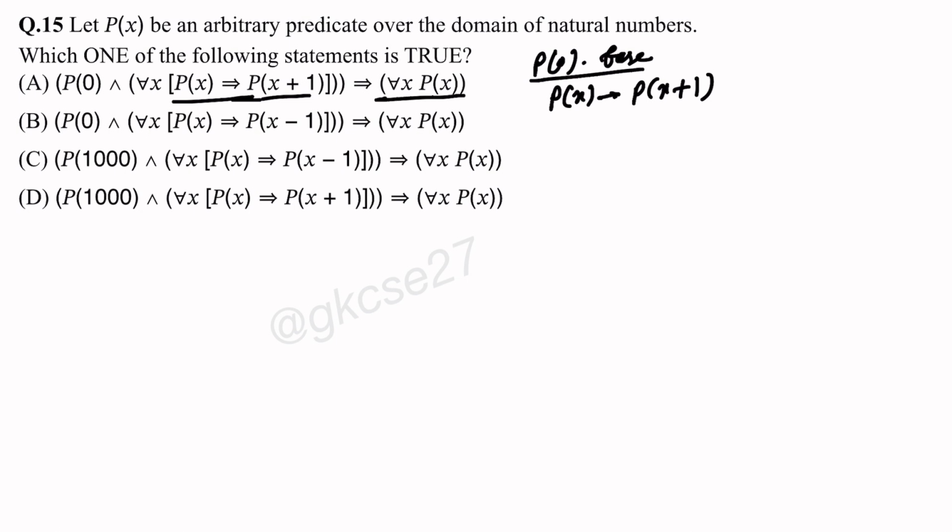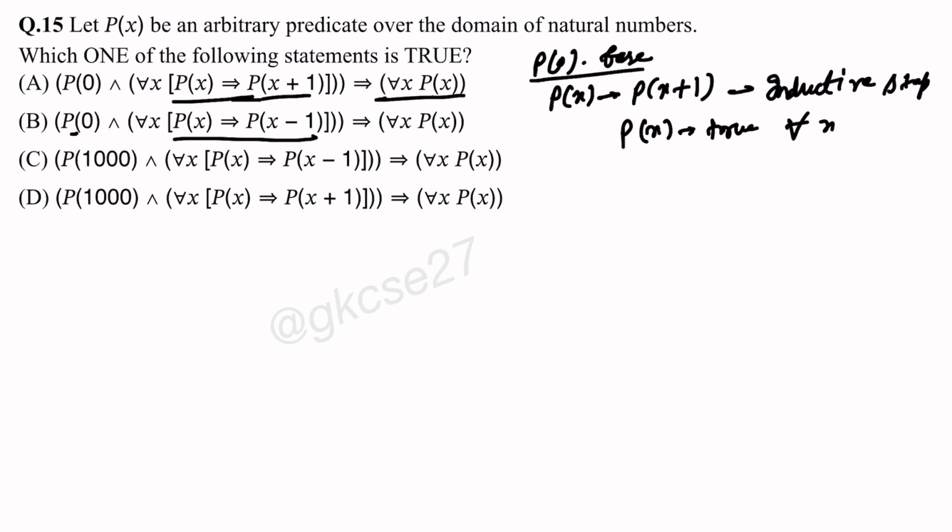So the base case is satisfied, and the inductive step is also satisfied here for all the cases. This is the inductive step. So here the conclusion will be P(x) is true for all x. Second case, see why it is not true. This is because this is reverse induction. So if we take P of 0, then what will happen?